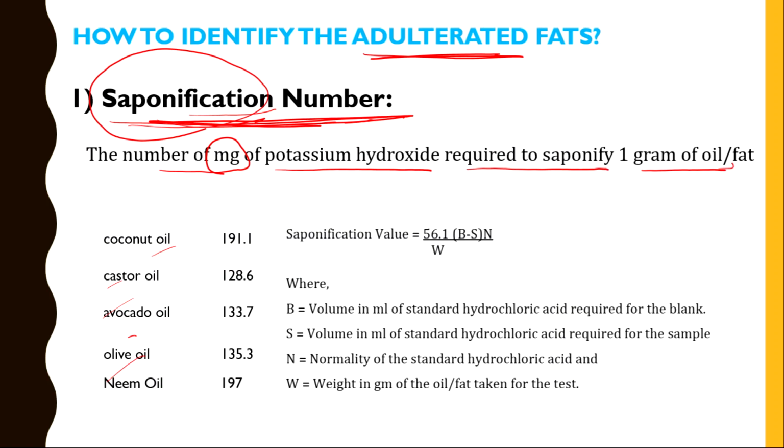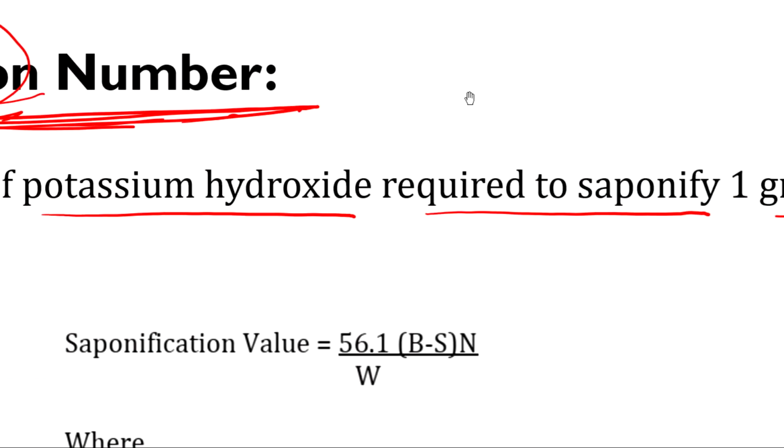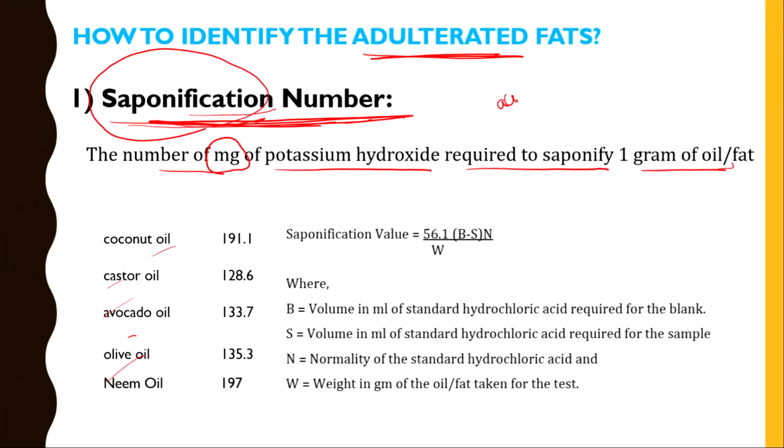And next, what is the general principle for identification of saponification number? It is done by an acid-base titration. How to do the acid-base titration for saponification number? I will give the shortcut: sample means fat means acid. So the sample is acid, and the base is KOH solution, and they undergo the condensation reaction, and you will get the soaps. And next, the excess amount of KOH is back titrated, because it's an acid-base back titration.